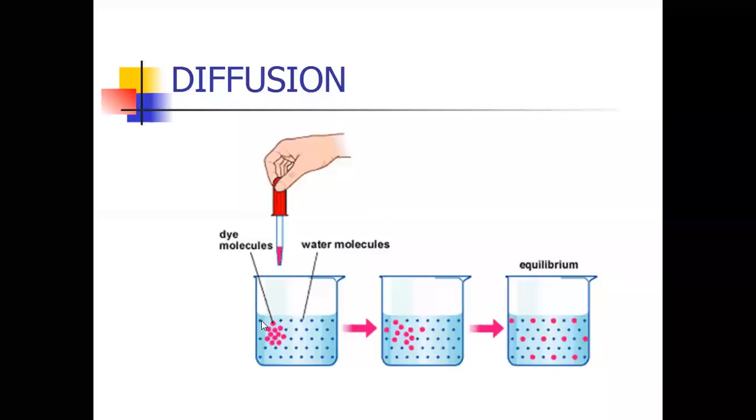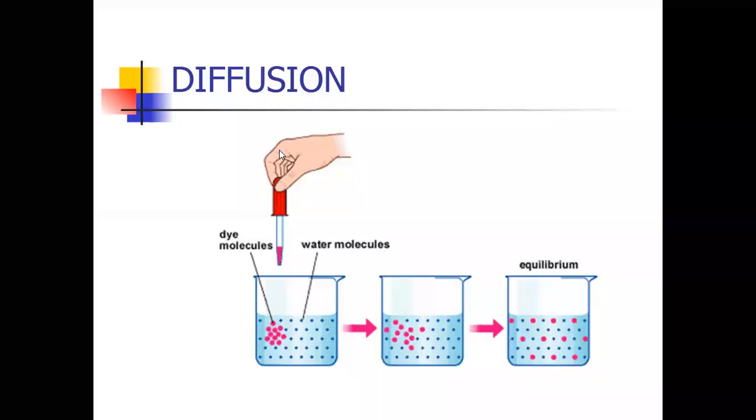When we add the dye molecules to the water, the dye molecules are in high concentration, and they easily spread to the low concentration. After some time, the two kinds of molecules are in equilibrium. So this experiment explained diffusion.